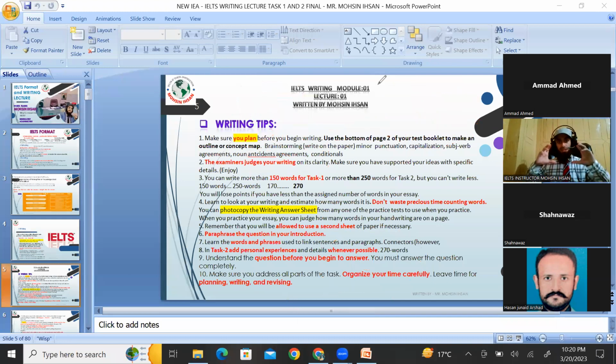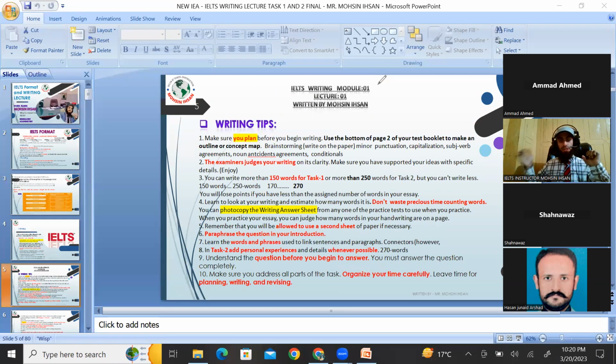Here, if you know the structure of task 1, like what I am supposed to write, if the structure is clear to you and your grammar is fine here, like punctuation, capitalization, subject verb agreement, the sentence structure, and connections, for the connection of sentences you have used the connectors, right?